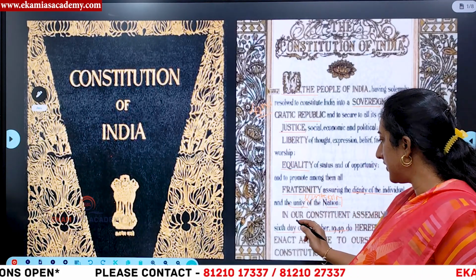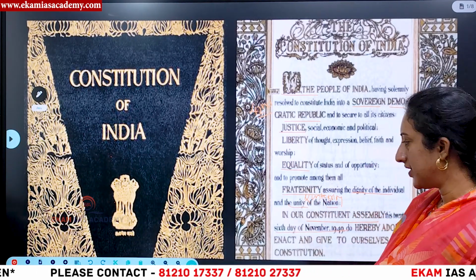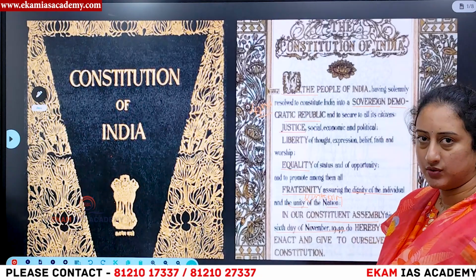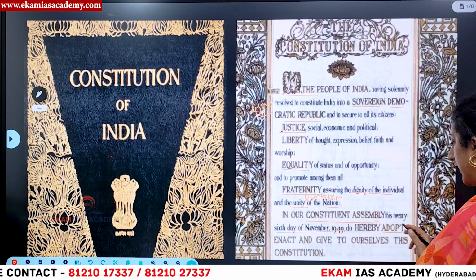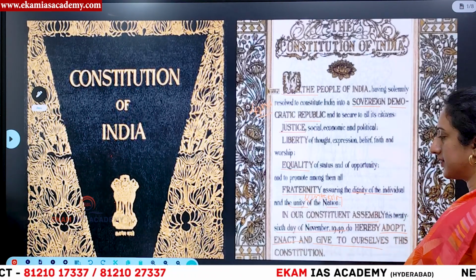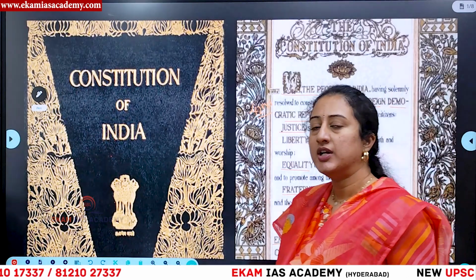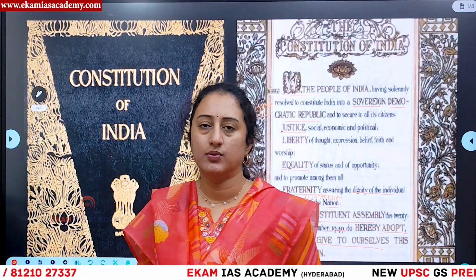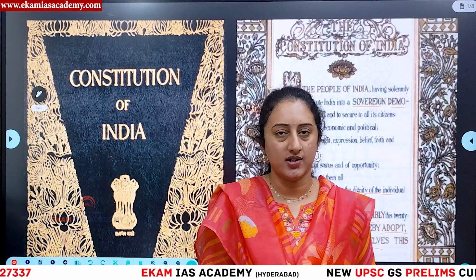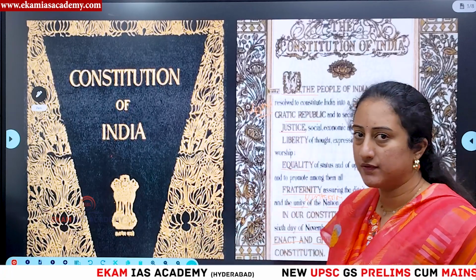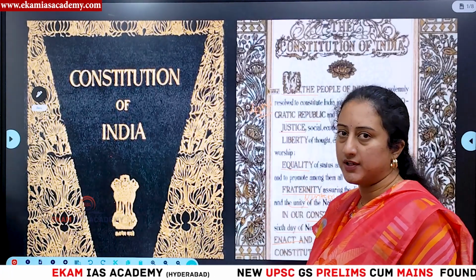Then they also said, in our Constituent Assembly, this 26th day of November 1949, we have adopted, enacted and given to ourselves. That means the date of adoption and date of enactment is 26 November. The date of enforcement is 26 January. So this is the main thing we have to understand right from the preamble of the Indian Constitution.